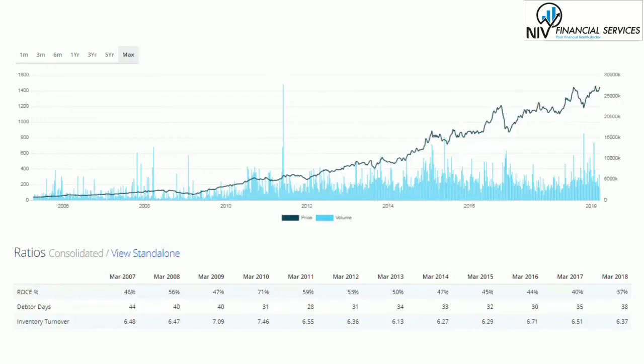So here there is a little bit of decline. In 2017 it is 6.51, and in March 2018 it is 6.37. A little bit of slowdown is happening over here, but it's okay. Inventory turnover is a parameter where we can gauge what the standard is in a particular industry. So we have to compare with other industries so as to gauge the inventory turnover ratio. As of now we can see the inventory turnover ratio is better than the industry average.